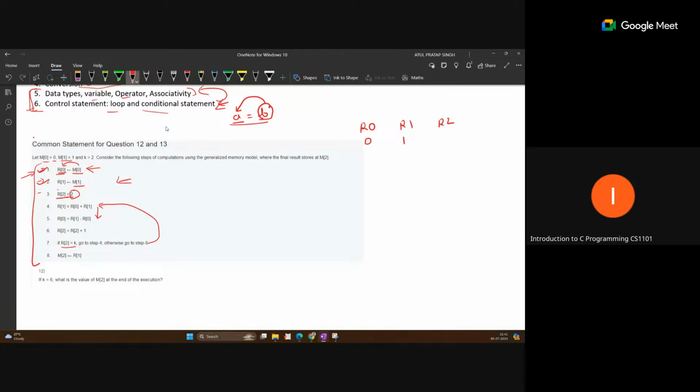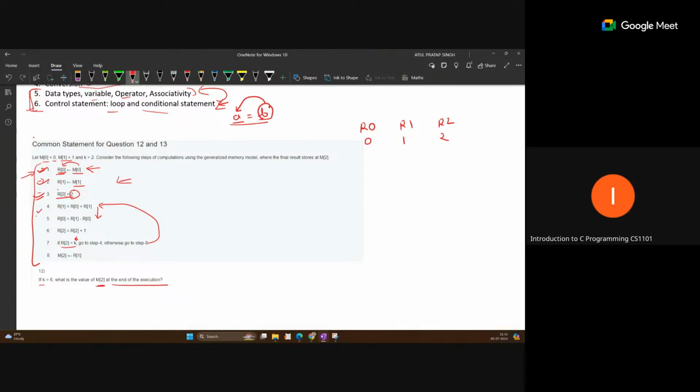So this statement, R2 equal to 2, means we are storing the right side value to the R2 location. R2 is not initialized until now, so this is the first step to initialize it, and the value 2 will be stored here. Now, what is our question here? If k equal to 6, what will be the value of M2 at the end of execution? We are given k equal to 6, so you can just replace k by 6. Now just perform the same thing.